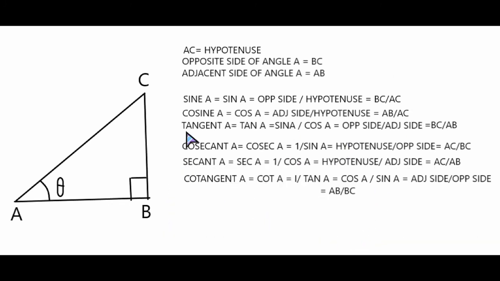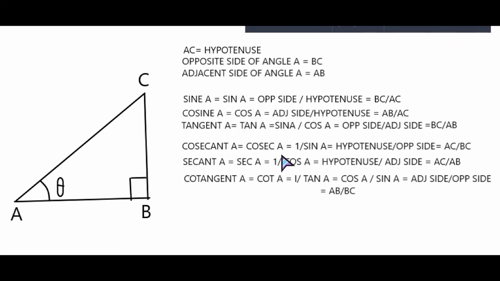Okay, so we defined all the functions here: sine A, cos A, tan A, cosec A, sec A, cot A. We have to learn all this. So what we have to learn is sine A is opposite side by hypotenuse. Cos A is adjacent side by hypotenuse. Then tan A is the ratio of sine A and cos A, which is sine A by cos A, so we get opposite side by adjacent side. And the next three functions are the reciprocals of the three functions we defined initially.